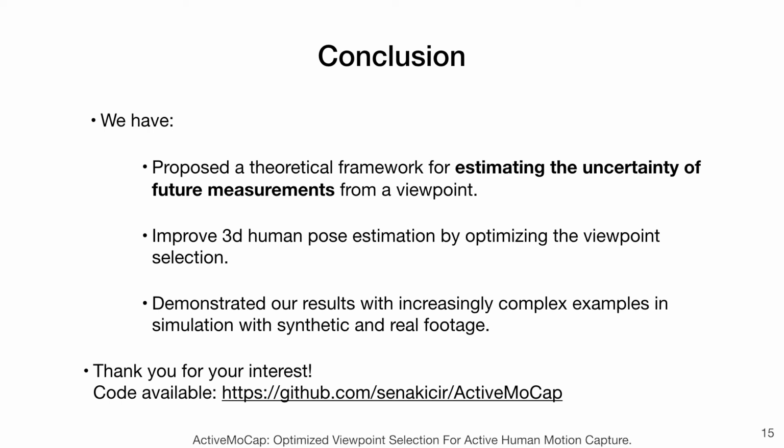We have proposed a theoretical framework for estimating the uncertainty of future measurements from a viewpoint. This permits us to improve 3D human pose estimation by optimizing the viewpoint selection to visit those locations with the lowest expected uncertainty. We have demonstrated with increasingly complex examples in simulation with synthetic and real footage that this theory translates to closed-loop drone control and improves pose estimation accuracy.